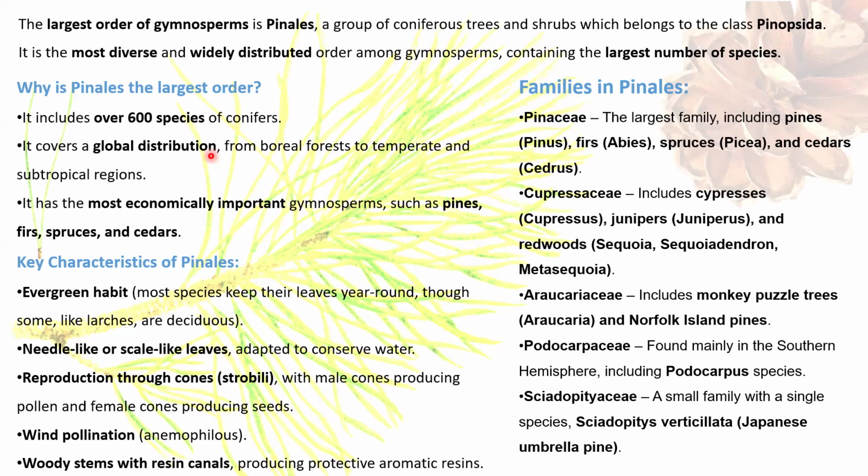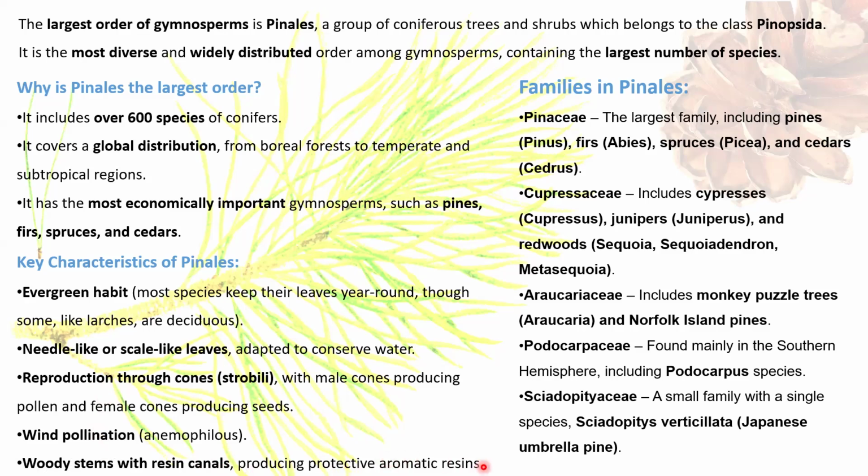The key characteristic features are that it possesses an evergreen habit. It has needle-like and scale-like leaves which are adapted for conserving water. Reproduction is done through cones or strobili. It has wind pollination, which is also known as anemophily, and there are woody stems with resin canals which produce